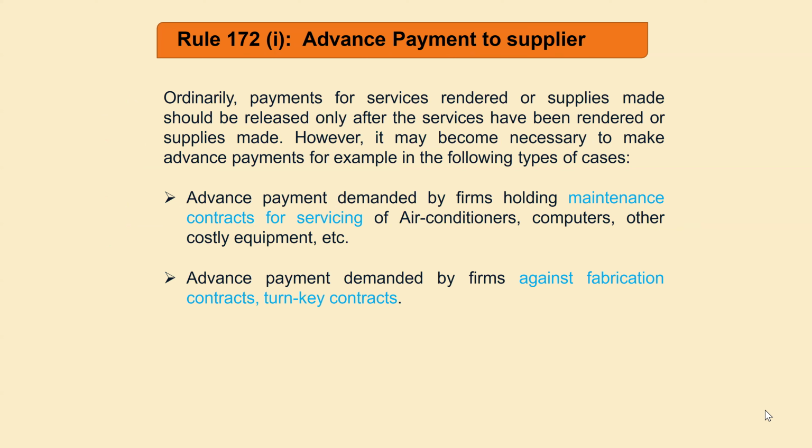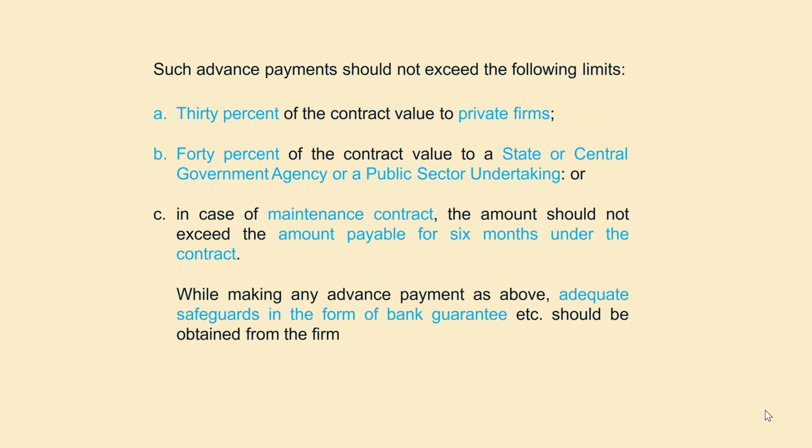But in case of the ANC maintenance contract, advance payment demanded by the firm can be paid for a particular period, maybe in advance 3 months they demand, 6 months they can demand, it can be paid. Advance payment demanded by the firm against a fabrication contract also can be paid. If you are paying such advance payment, like for a maintenance contract or a fabrication contract, then what will be the value of the advance payment?